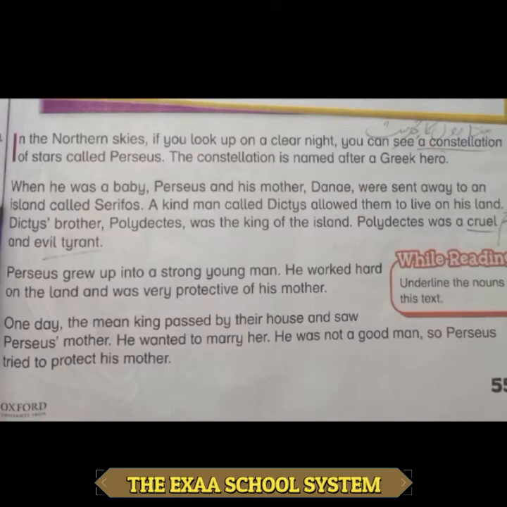In the northern sky, if you look up on a clear night, you can see a constellation. The pronunciation, students: constellation. It means a cluster of stars, called Perseus.